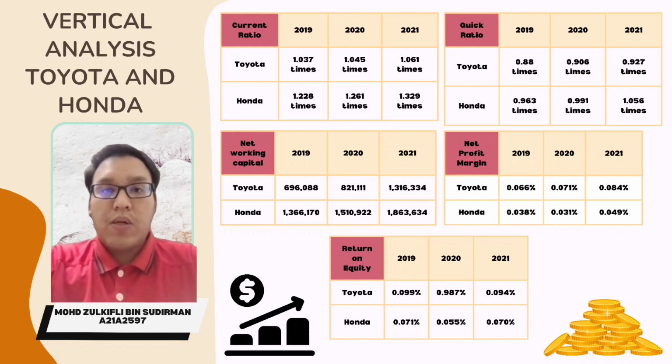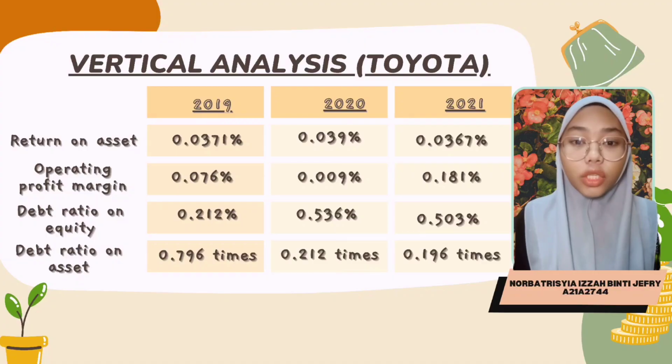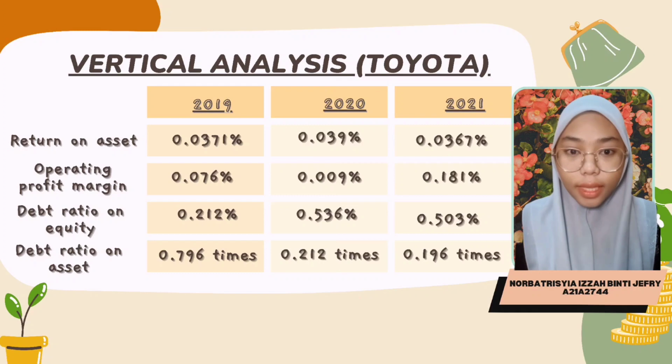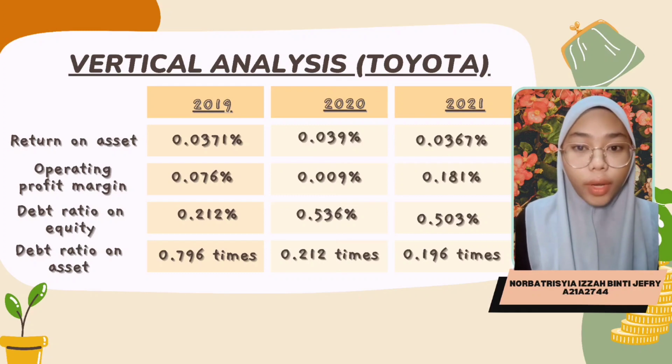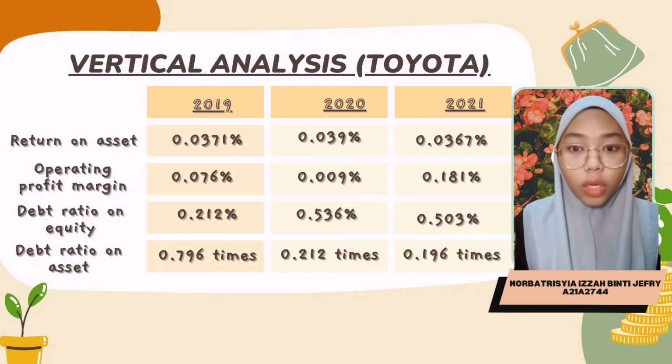After that, the table showed Toyota was the highest in percentage of net profit margin on sales. Other than that, the shareholders of Toyota earned a higher percentage from 2019 until 2021. For the table shown, a fluctuating trend is observed in Toyota's return on assets. From 2019 to 2020, the value increased by 0.0019. However, from 2020 to 2021, the value decreased by 0.0023.